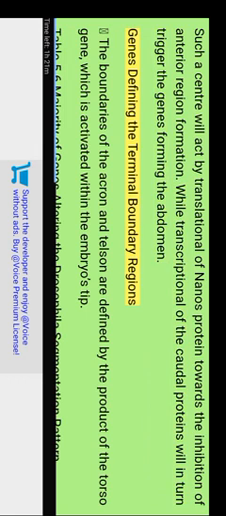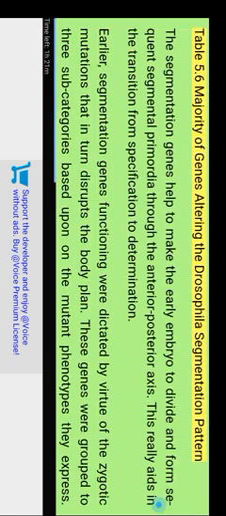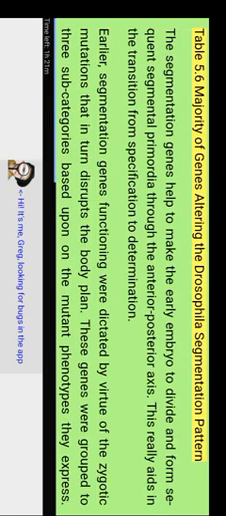Genes defining the terminal boundary regions. The boundaries of the acron are defined by the product of the torso gene, which is activated within the embryo. Table 5.6: majority of genes altering the Drosophila segmentation pattern.